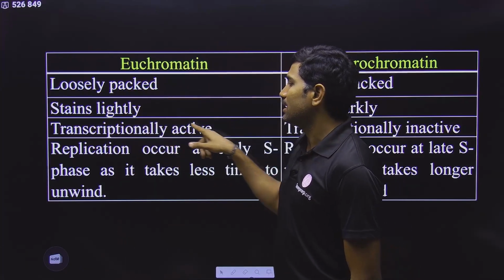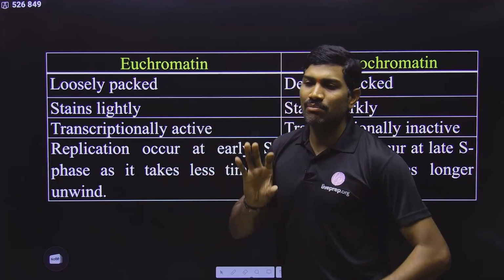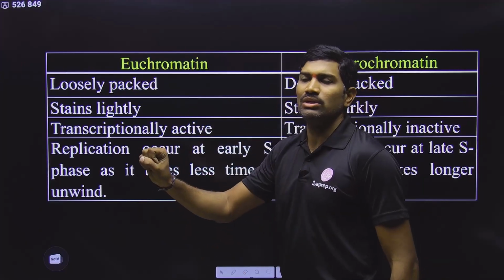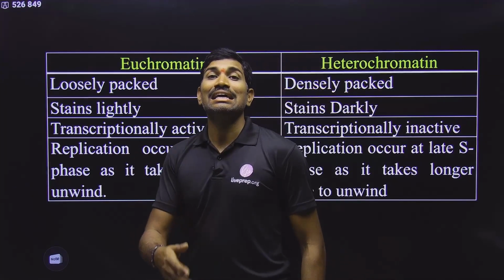Okay, and then they are transcriptionally active, meaning transcription can occur here because they are loosely coiled. RNA polymerase can easily come and attach, and it can do the transcription. And here the replication of this particular euchromatin will occur in early S phase.